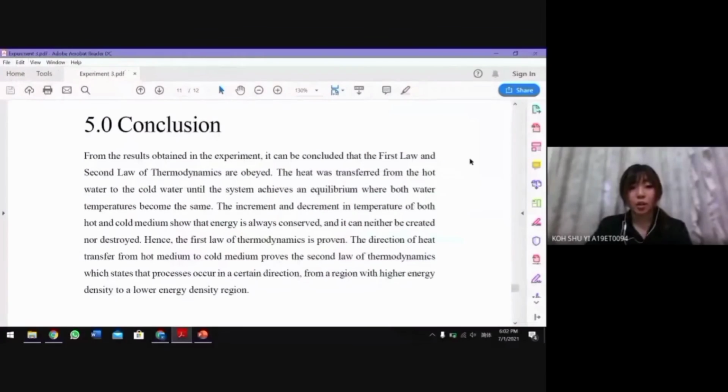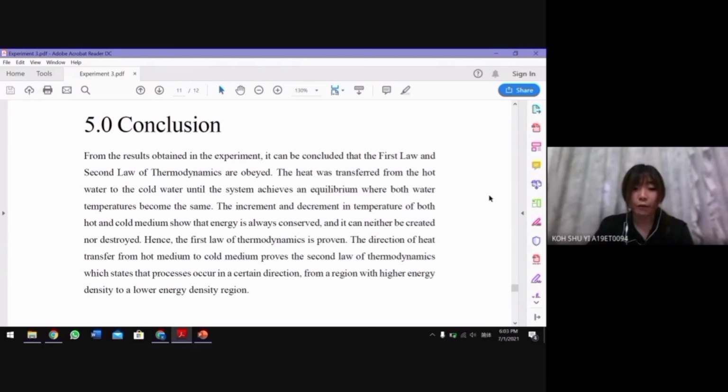In conclusion, from the results obtained in the experiment, it can be concluded that the first law and second law of thermodynamics are obeyed. The heat will transfer from the hot water to the cold water until the system achieves an equilibrium where both water temperatures become the same. The increment and decrement in temperature of both hot and cold medium show that the energy is always conserved, and it can neither be created nor destroyed. Hence, the first law of thermodynamics is proven.